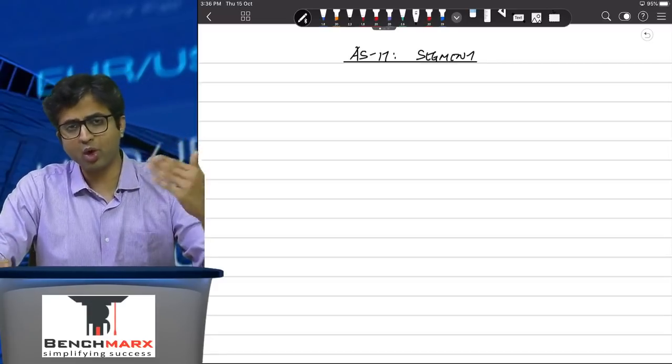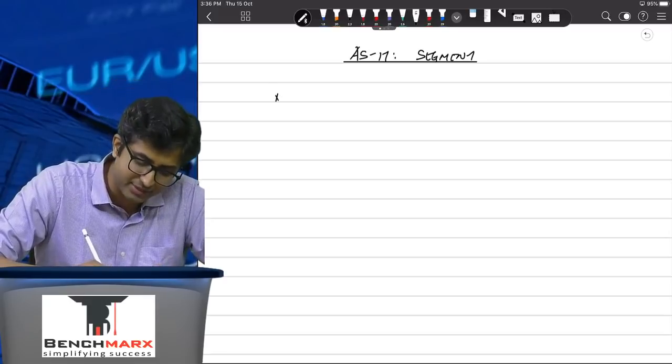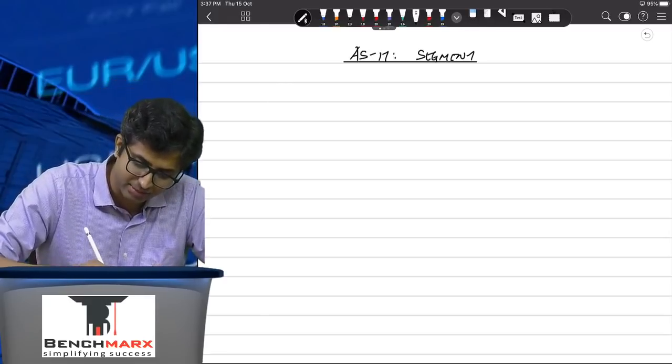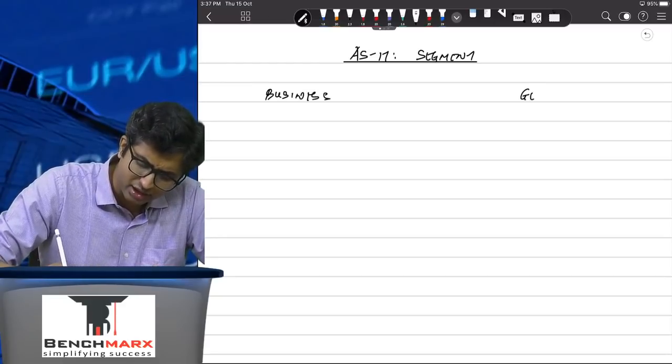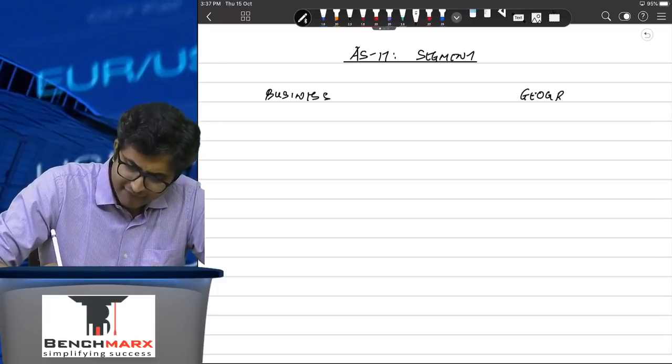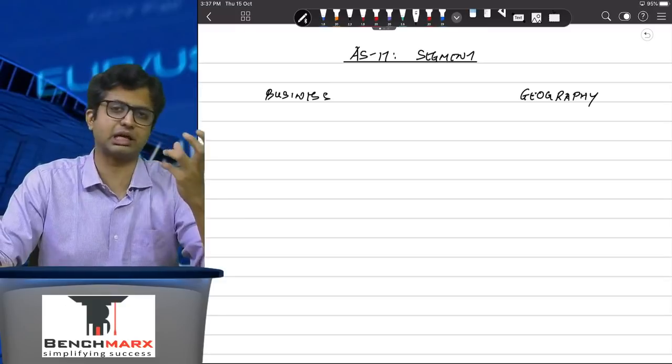Segment report. What are the types of segments? Well, there can be two types of segments. There can be business segments or there can be geographic segments. How do you figure out whether a company has segments or not? Well, it depends on the risk and reward test.